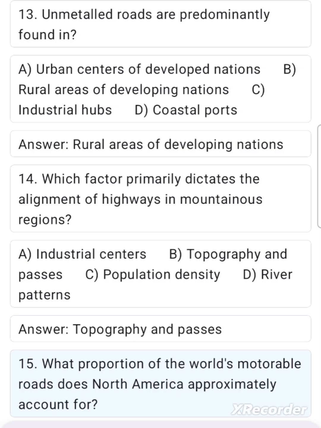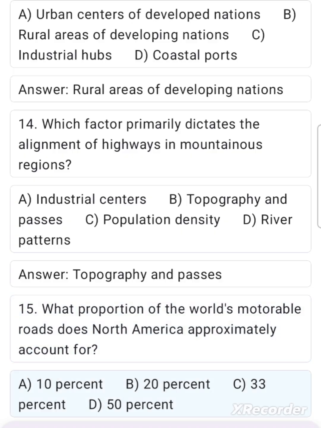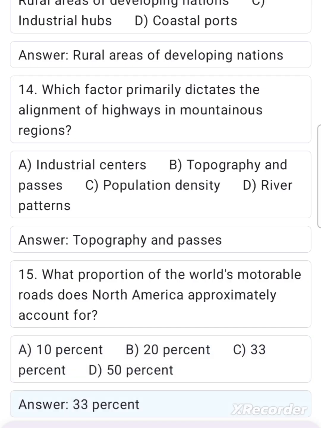15. What proportion of the world's motorable roads does North America approximately account for? A. 10%. B. 20%. C. 33%. D. 50%. Answer. 33%.